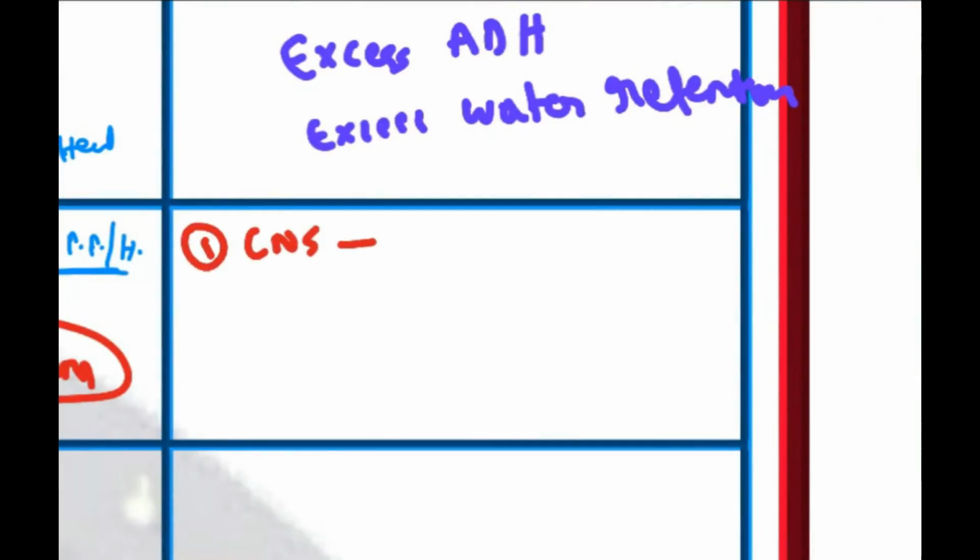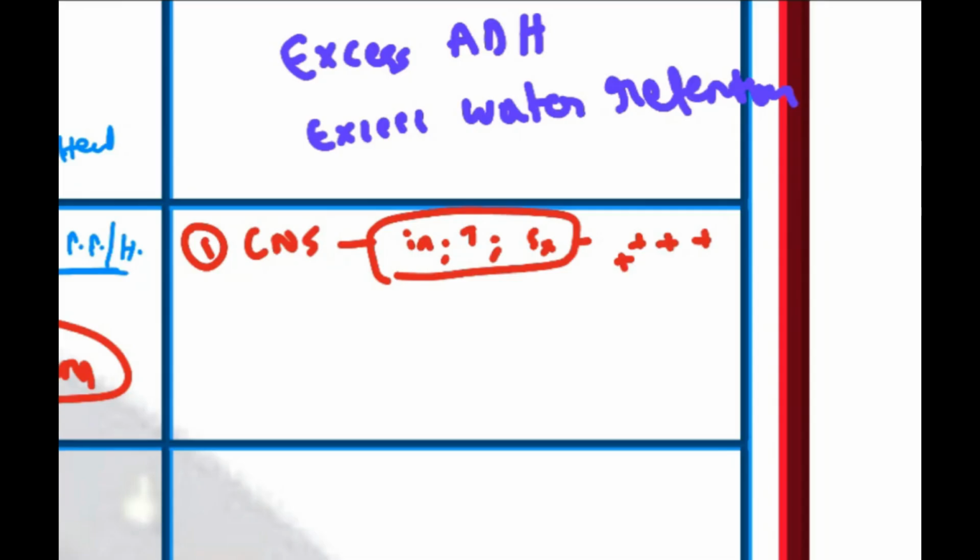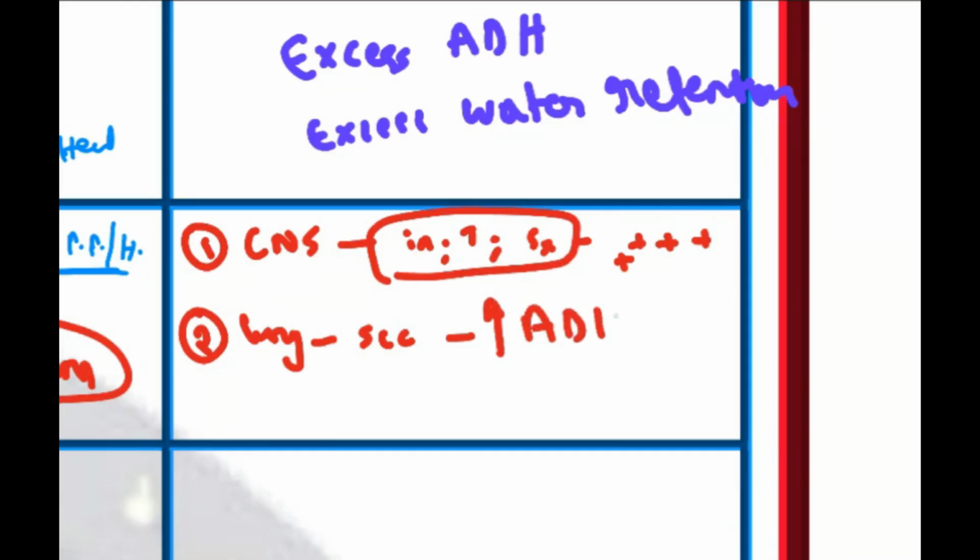What could be the problem in CNS? Due to some infection or trauma or surgery, instead of damaging the ADH cells, they will end up stimulating hypertrophy of the ADH secreting cells. Or some lung pathologies like small cell carcinoma of the lung. They might have a paraneoplastic syndrome where the tumor will increase ADH in the body.